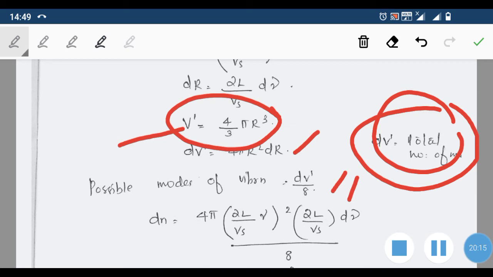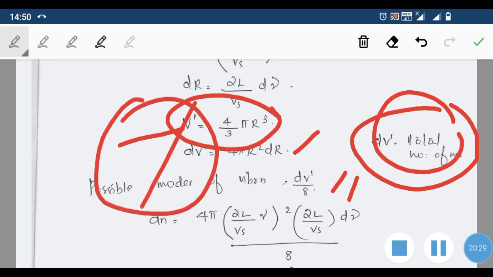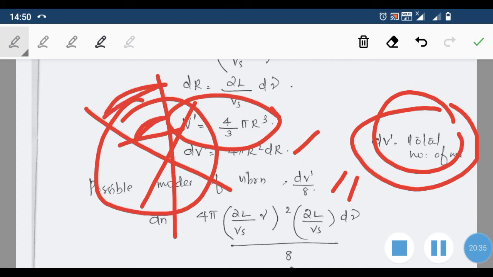The possible number of modes of vibration will be dV dash by 8. The reason for that is we have to consider only the values for which nx, ny and nz are all positive, and out of the 8 quadrants of this sphere, only in one corner are all conditions satisfied. Nx is positive, ny is positive, and nz is positive.